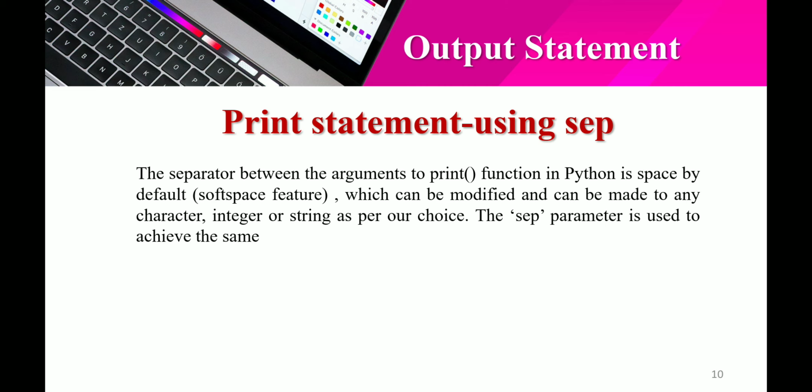Print statement using sep. The separator between the arguments to the print function in Python is a space by default, which is the soft space feature. It can be modified and made any character, integer or string as per our choice. The sep parameter is used to achieve this.